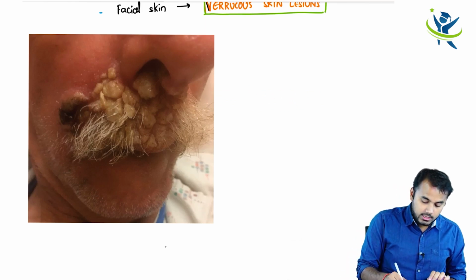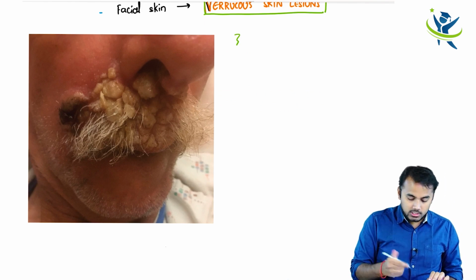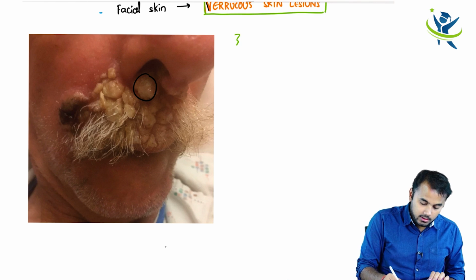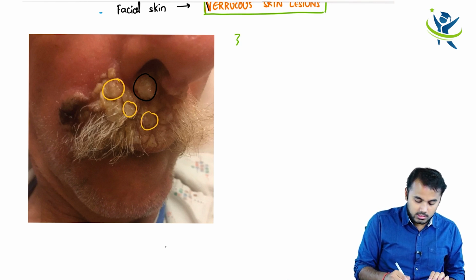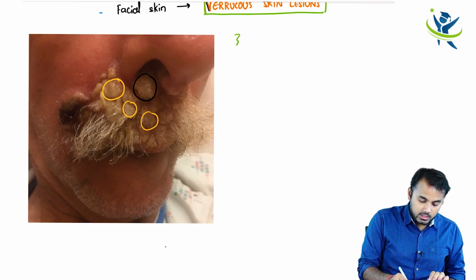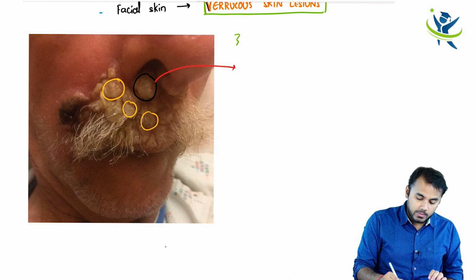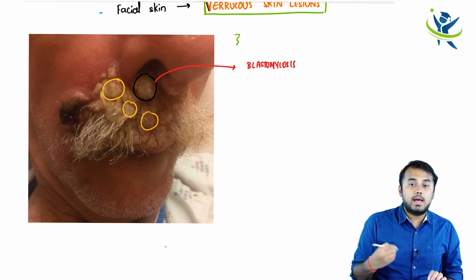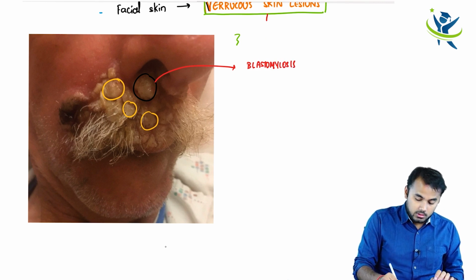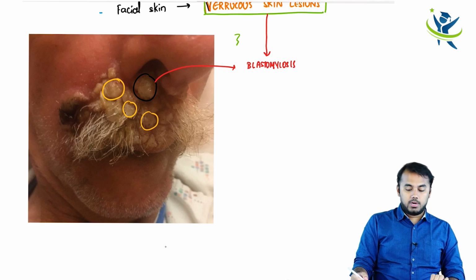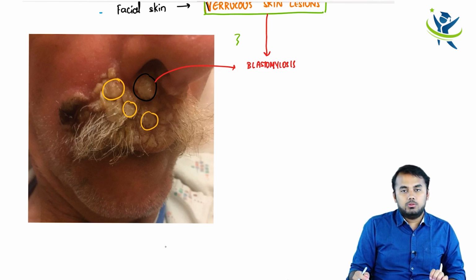As all of you can see here, you see on the moustache region all these things which you can see here. Let me highlight this. All these things which you can see here is nothing but a verrucous skin lesion of blastomycosis as well as paracoccidioidomycosis. Right? So this is how you diagnose.